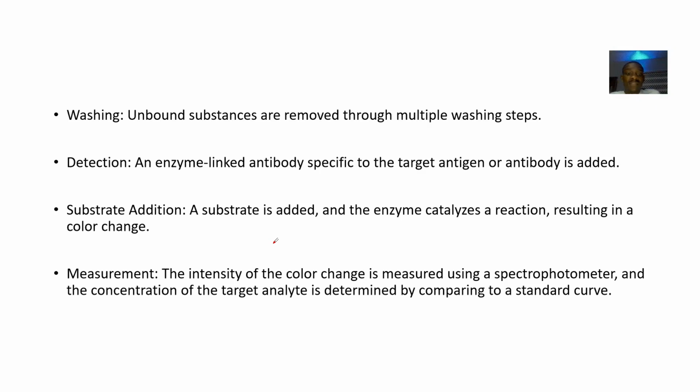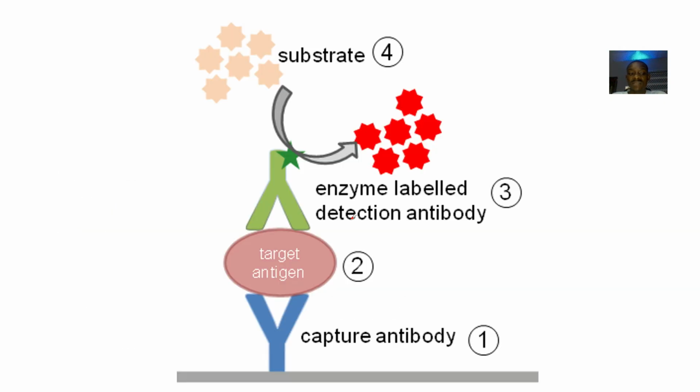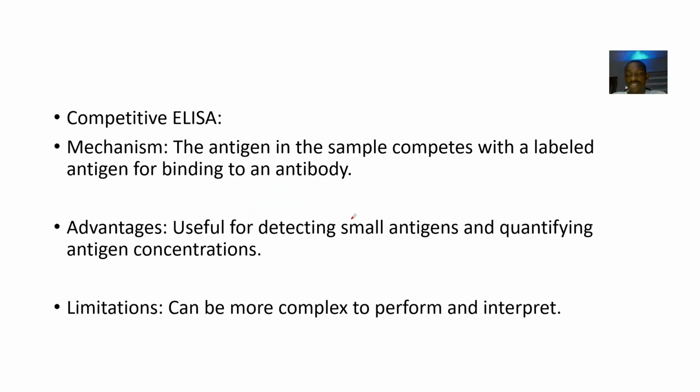Detection: an enzyme-linked antibody specific to the target antigen or antibody is added. Substrate addition: a substrate is added and the enzyme catalyzes a reaction, resulting in a color change. Okay, so that's focusing on the types, which are direct, indirect, sandwich, competitive.